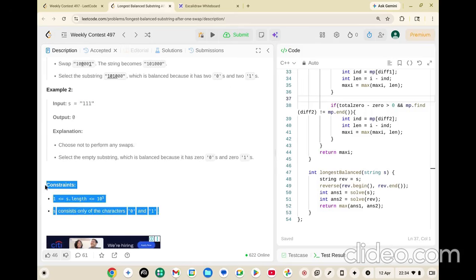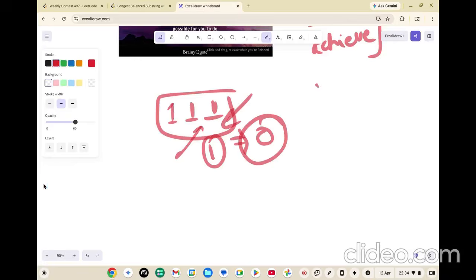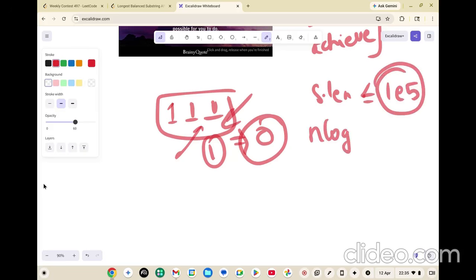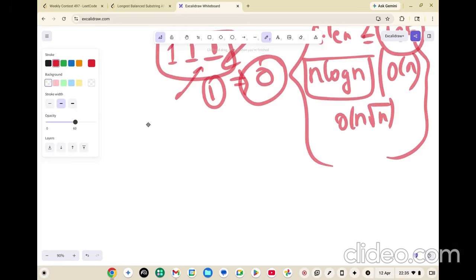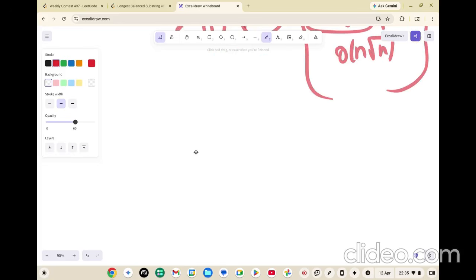If you look at the constraints, s.length can be large, so we need to write a solution which works in big O of n log n, or big O of n, or big O of n square root of n. These are the three almost possible solutions that could be accepted. All right. Before we jump into the solution, let's look at something which should be understood.